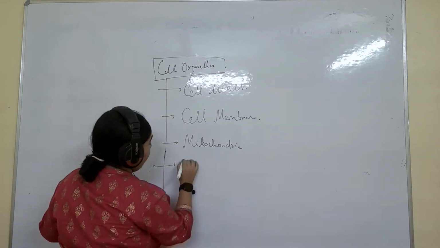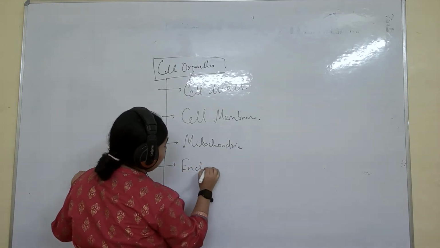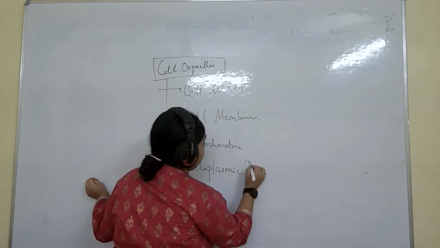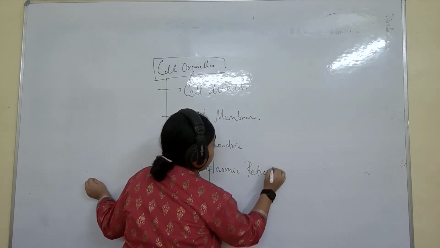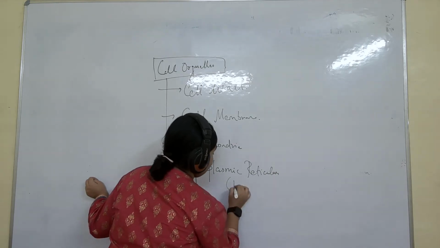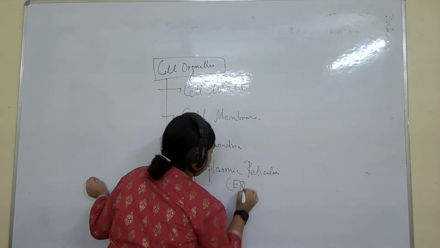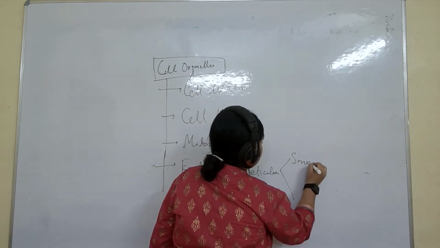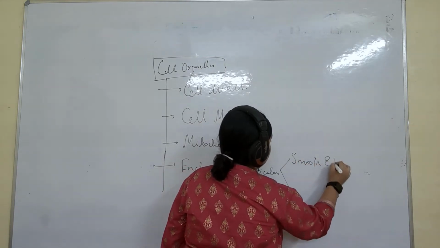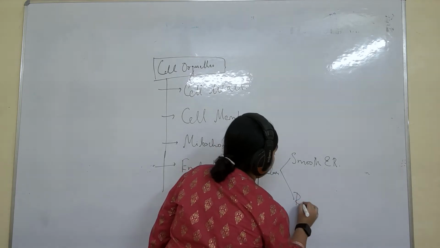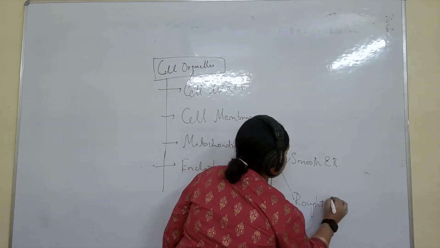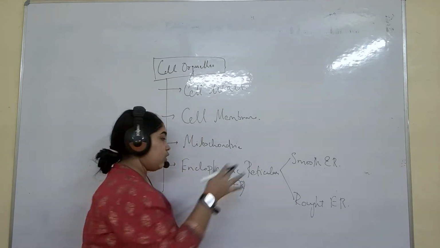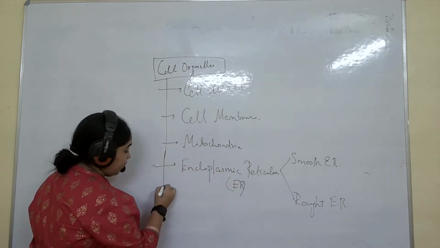After that, endoplasmic reticulum, which is also known as ER, which is of two types. One is smooth endoplasmic reticulum, smooth ER I'm writing, another is rough ER. How we will distinguish which is a smooth ER and which is a rough ER, I will be saying that also. Just know about this.